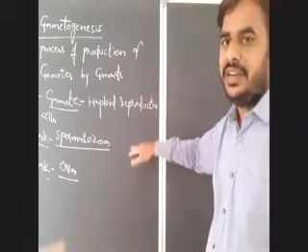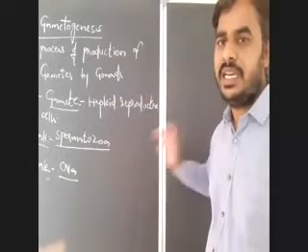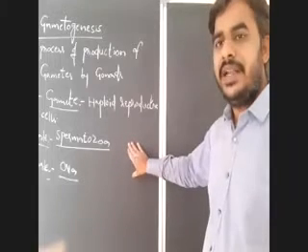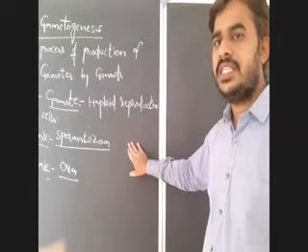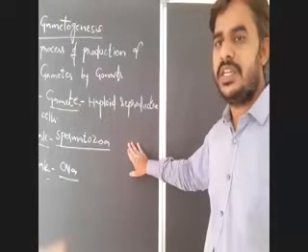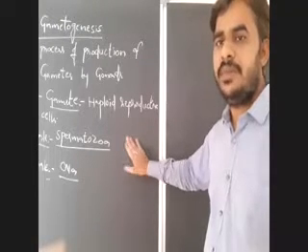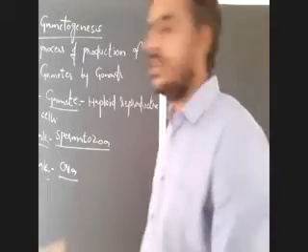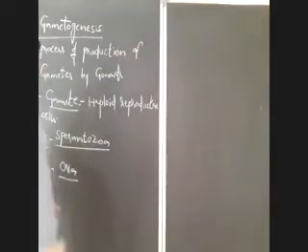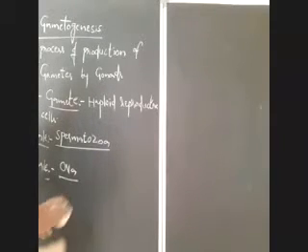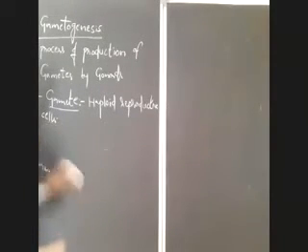Now can you write the definition for male and female gametogenesis? The process of production of spermatozoa by the seminiferous tubules of the testis in the human male is known as spermatogenesis. So the male gametogenesis is spermatogenesis and the female gametogenesis is oogenesis.